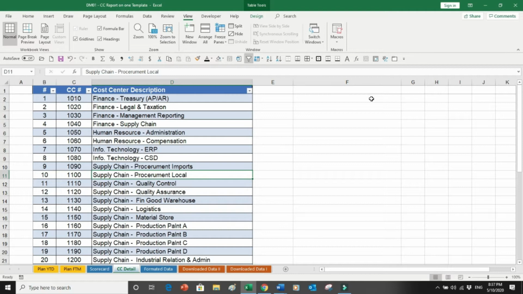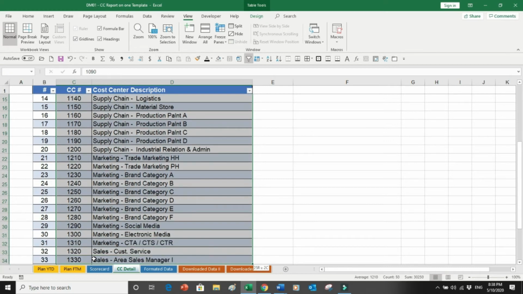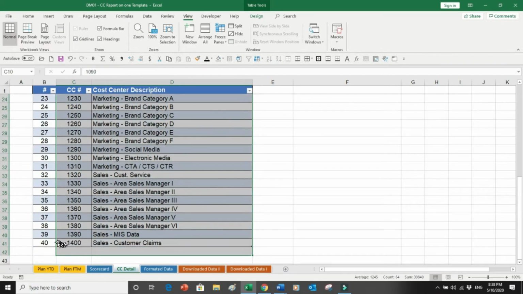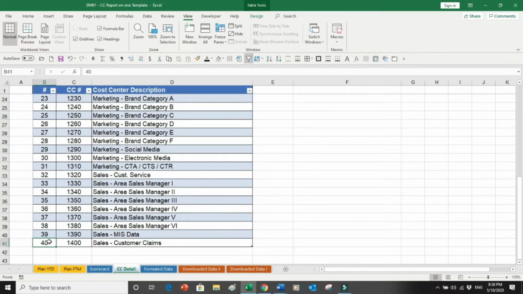So let me explain my worksheet. Right now, you have just joined a company, or you are already working in a company, which has many cost centers. For example, there is finance treasury, finance legal and taxation, finance management and reporting, and supply finance. These are 4 cost centers. Then human resources has some cost centers, information technology has some, supply chain has a few, and that continues to the marketing cost centers and the sales cost centers. All together we have 40 cost centers in the company.